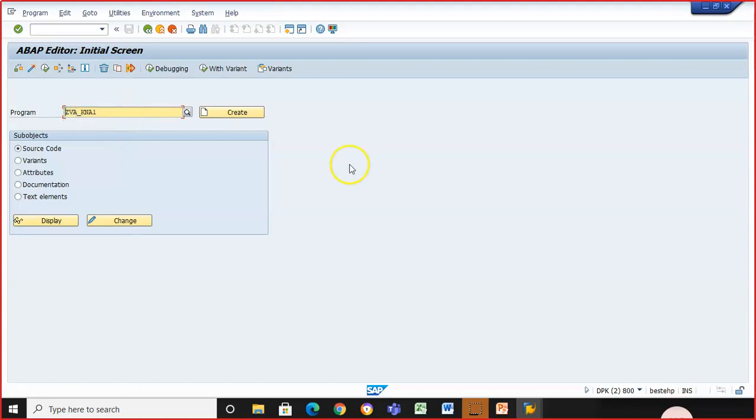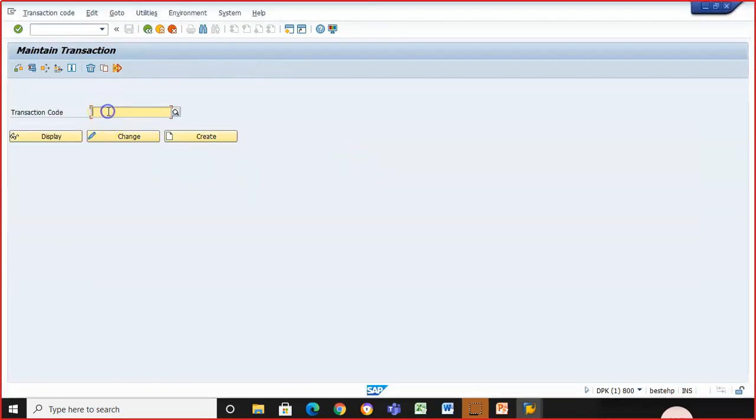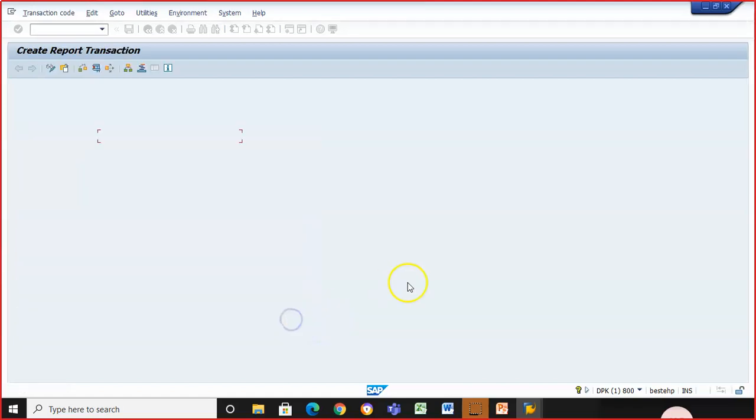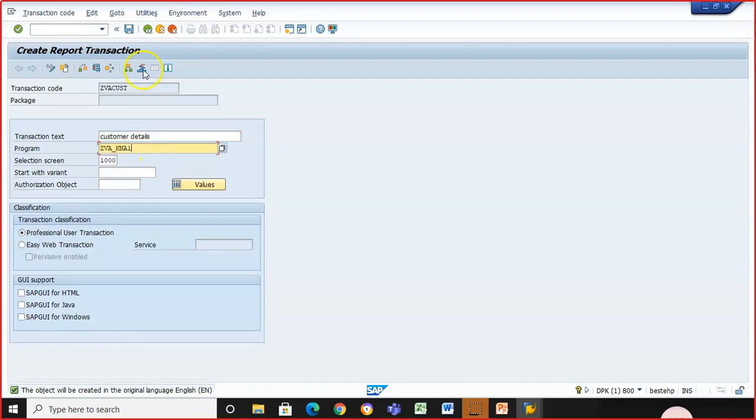What we do is we copy the program and create a transaction for it. I'll go for ZVA underscore cust, just ZVA cust, and I'll go for customer details, and I'll go for program and selection screen. You might have already done it in a module pool program, but there you would have chosen program and screen. Here you have to choose the selection screen. Then you can give the program name here and save it.